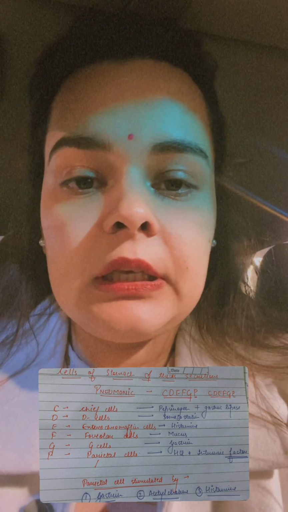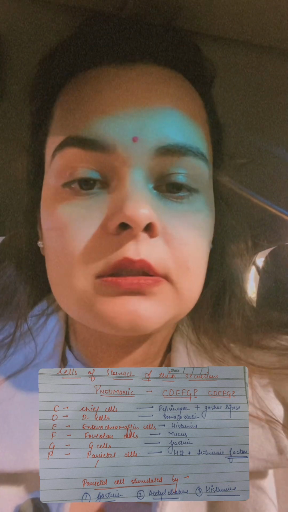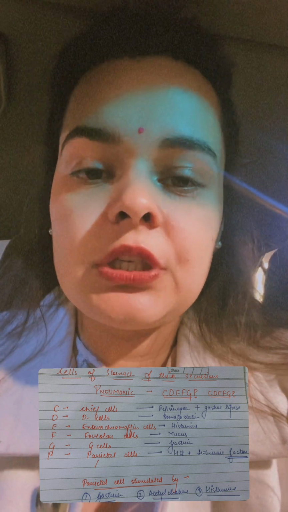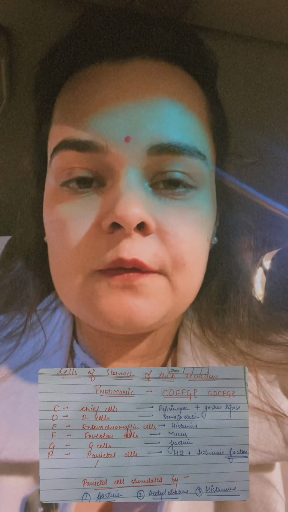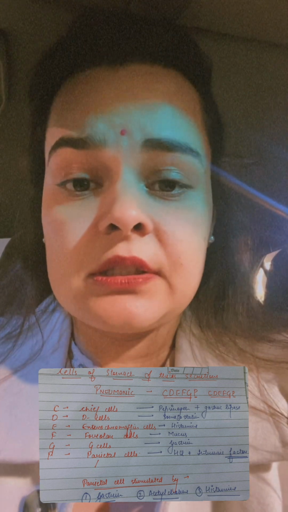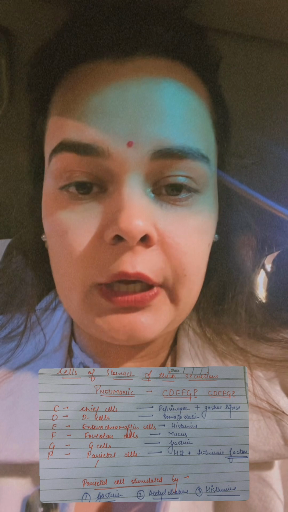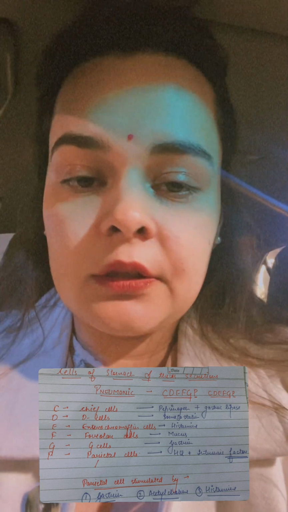C, D, E, F, G, P. So it is alphabetically C, D, E, F, G, P. First thing, C. C is for chief cells. Chief cells are present in the stomach, we all know that, right? And I'll be telling the function with it.